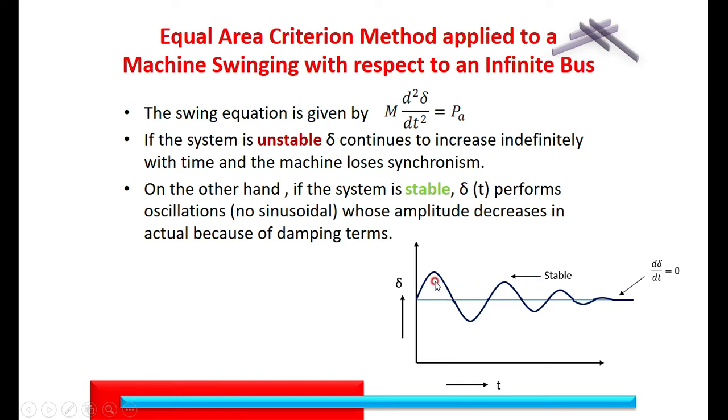If the angle delta goes on increasing with respect to time, it is not making any oscillation and it is not settling down to a new value. It goes on increasing, then the system is unstable. The stability of the system can thus be decided by the variation of delta with respect to time.